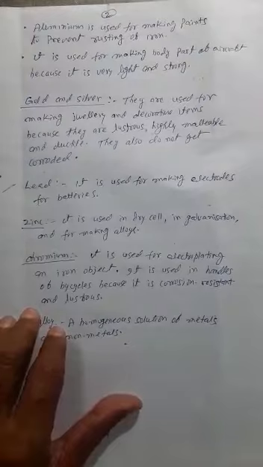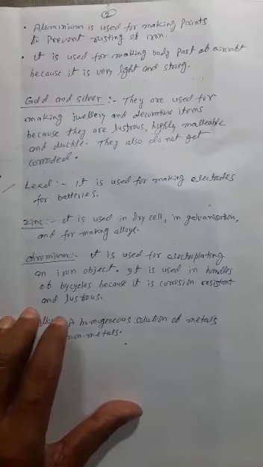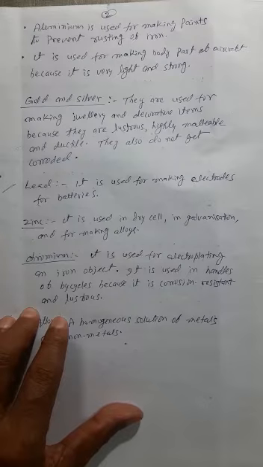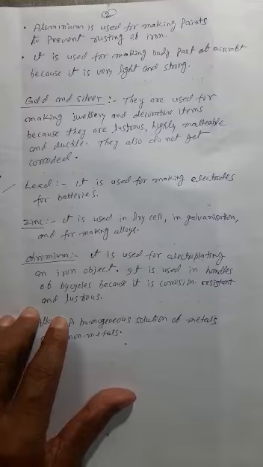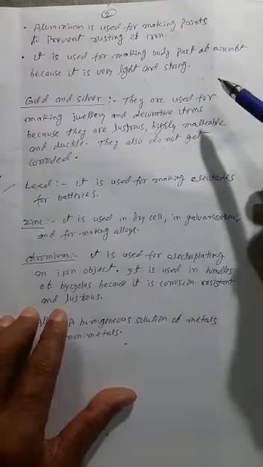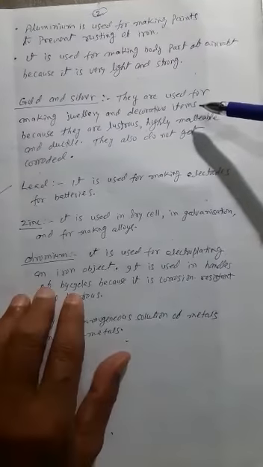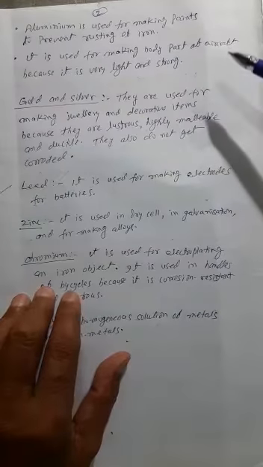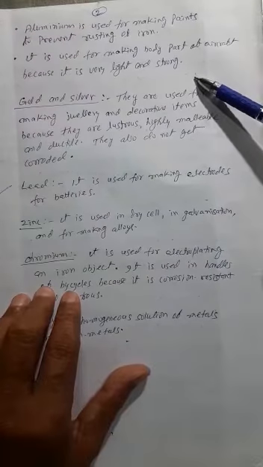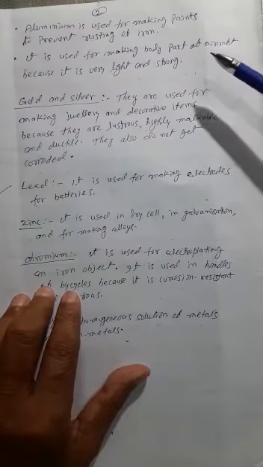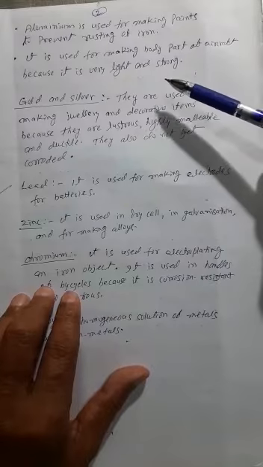Then what properties of aluminum are mainly used? The ductility of aluminum, malleability of aluminum, and its good conductivity of heat and electricity. Due to all these properties, aluminum is used for different purposes. Suppose there is one question: due to which property is aluminum used for making electric wire? Then what will be our answer? Our answer will be: due to being a good conductor of electricity and ductility, aluminum is used for making electric wire.